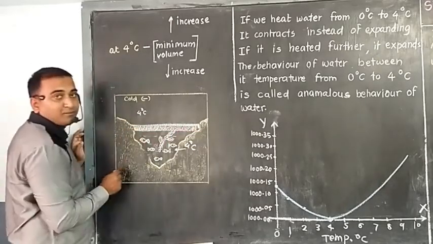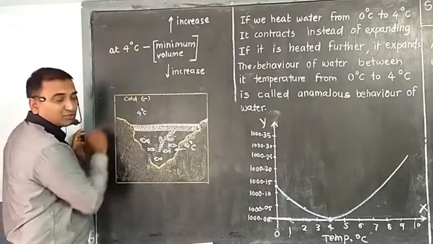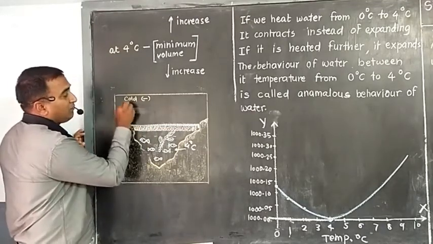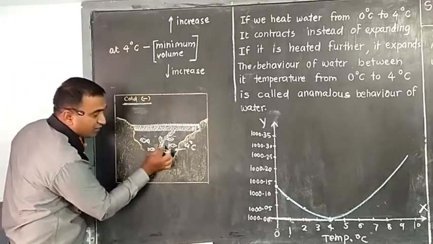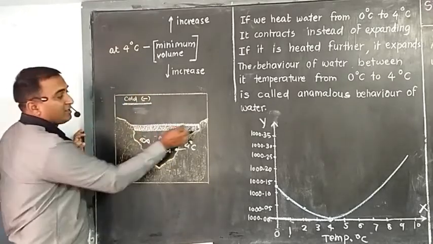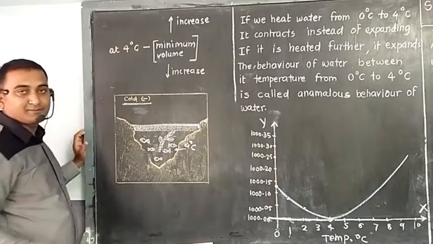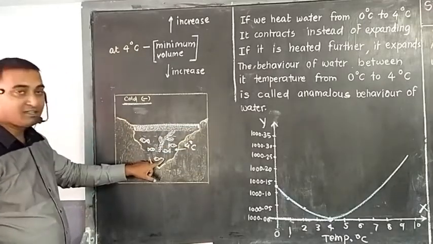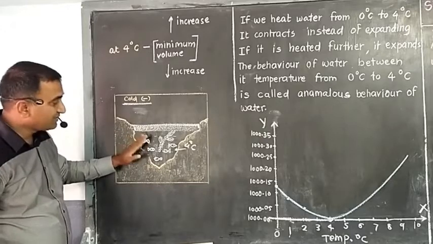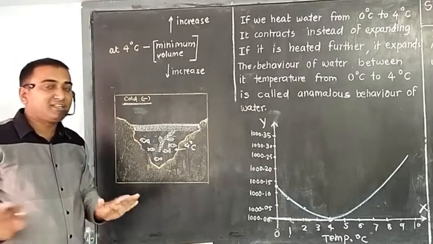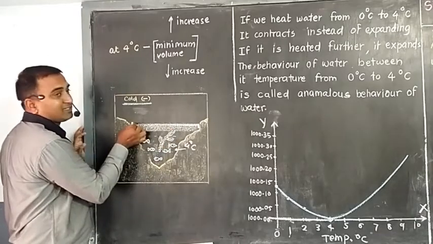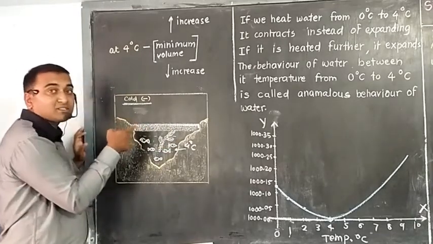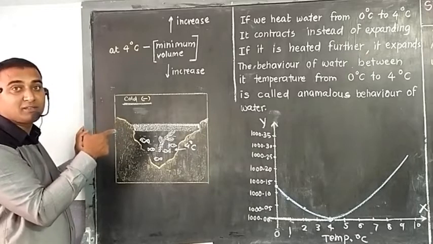But see here now, because of the formation of ice, the upper atmospheric climate and the lower part do not have contact because of the thick layer of ice. Then within the water, below this ice, the water remains water, it will not convert into ice because of the formation of the thick layer. So this is also happening because of the anomalous behavior.